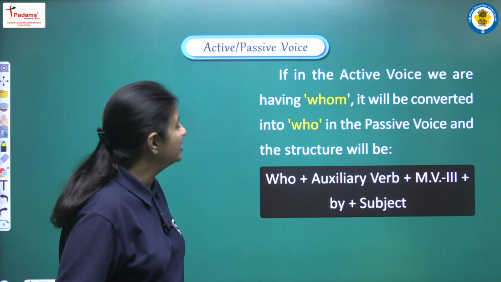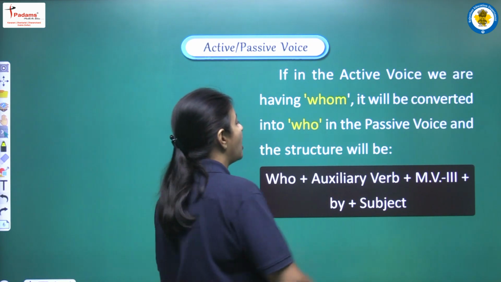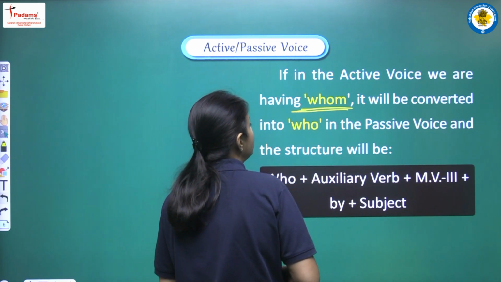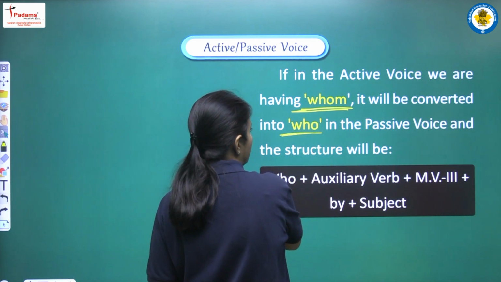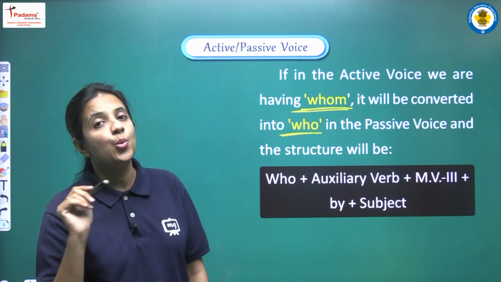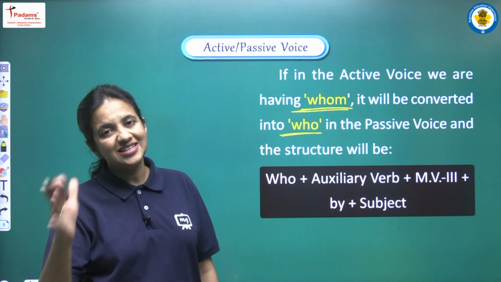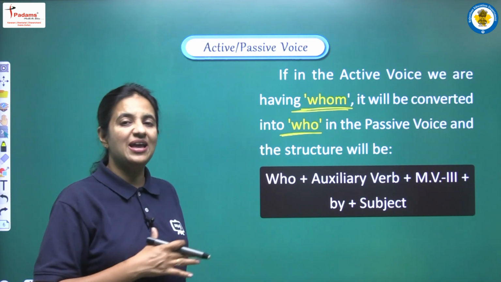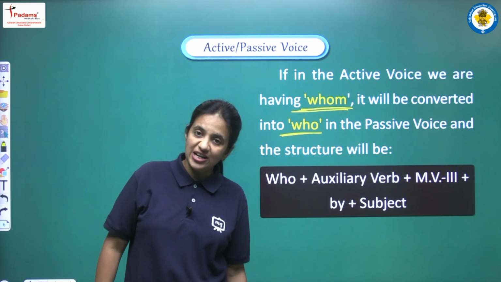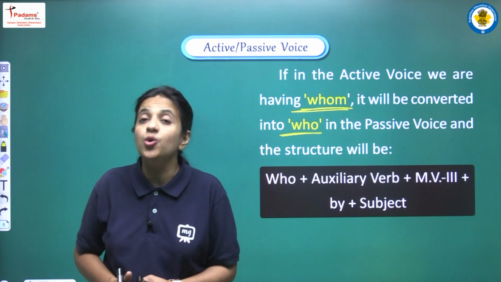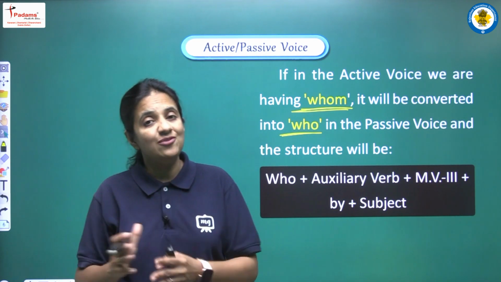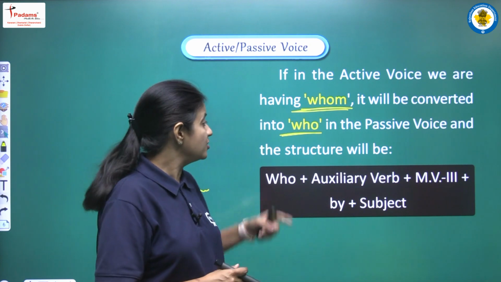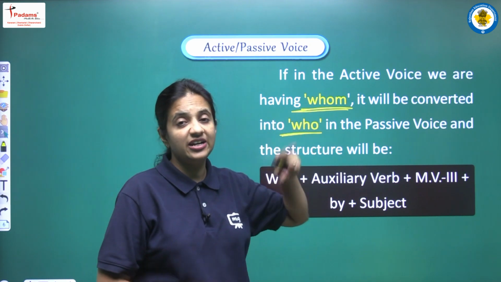So let's read. If in the active voice we are having whom, it will be converted into who in the passive voice, and the structure will be. So now this is the second condition. Now here we are having the second point. So according to this, if we are having whom in the beginning of the active voice, then what is the rule? Then the rule is whom will be converted into who.